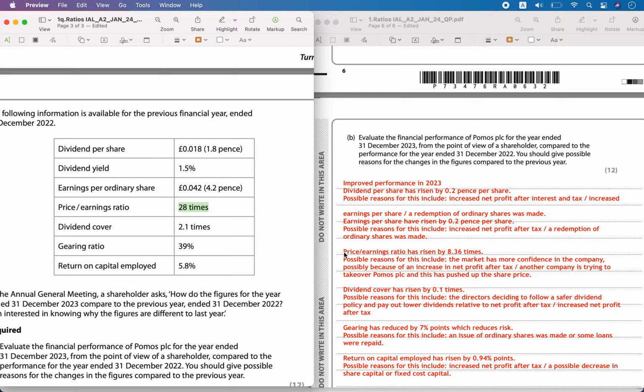In the equation you can see there is a market price, and below it you will have earnings per share. So the market price must have gone up.